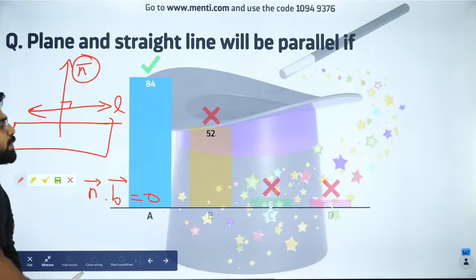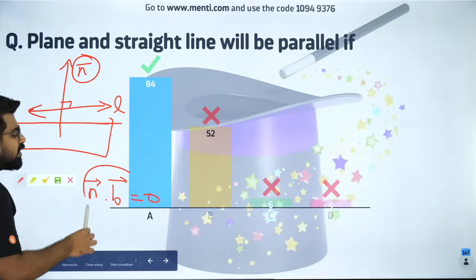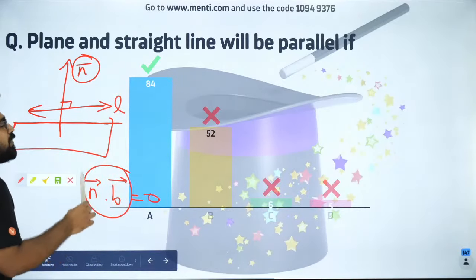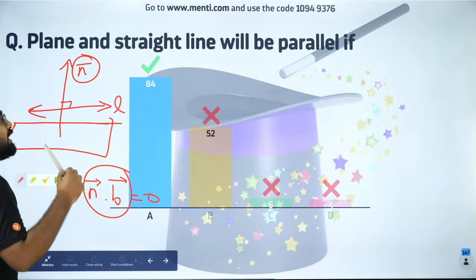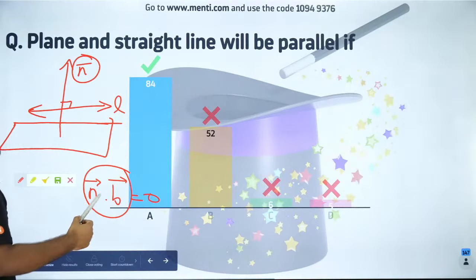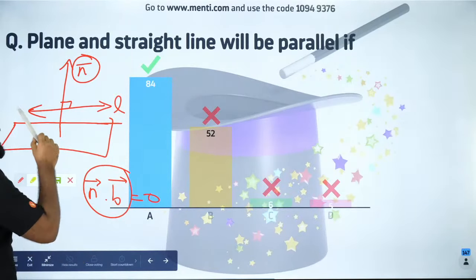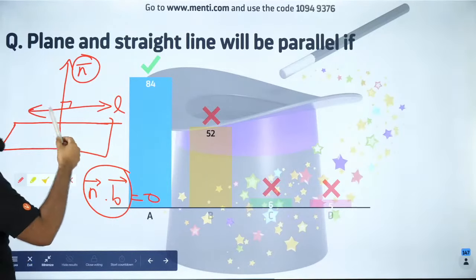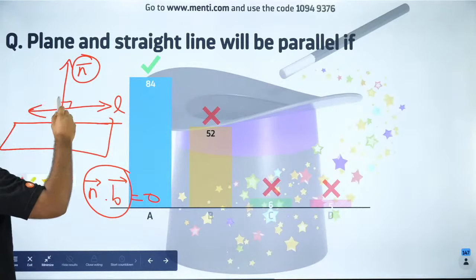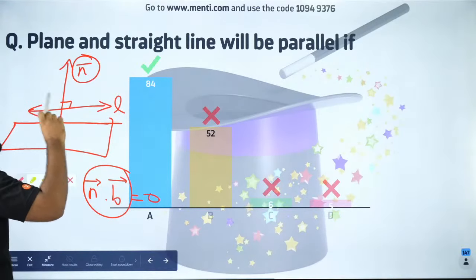That's what they gave in the question. So the normal vector of the plane dot the direction of the line will be 0 if they are parallel. Who are parallel? Your line and the plane. If your line and the plane are parallel, then line direction dot normal direction will be 0.